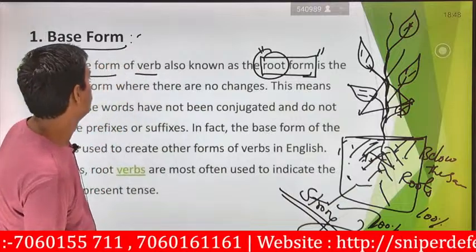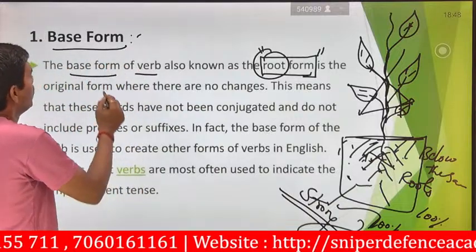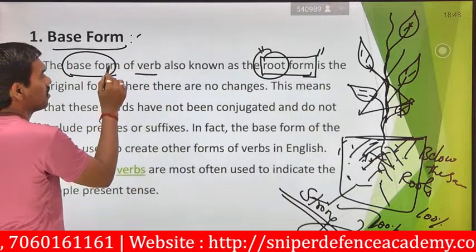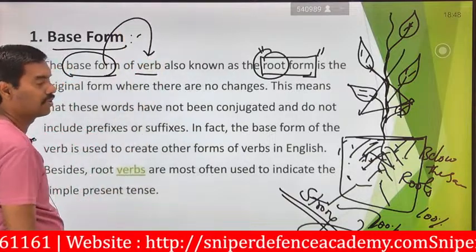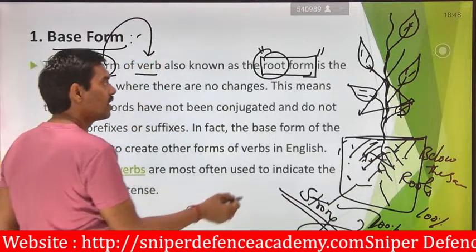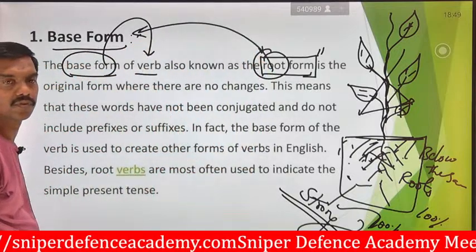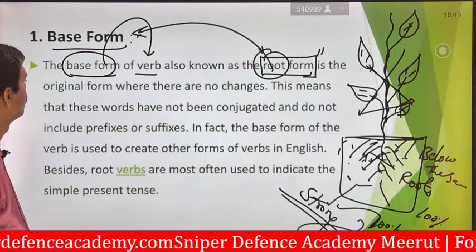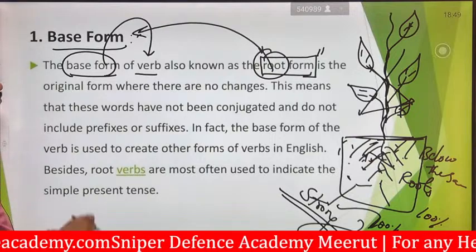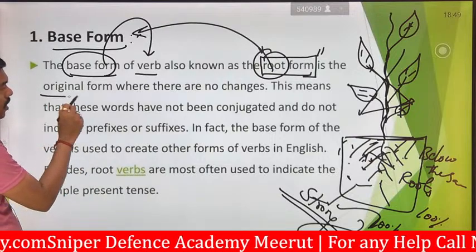Generally, the base form will always represent a verb. The other name for it is the root form, and it is the original form.